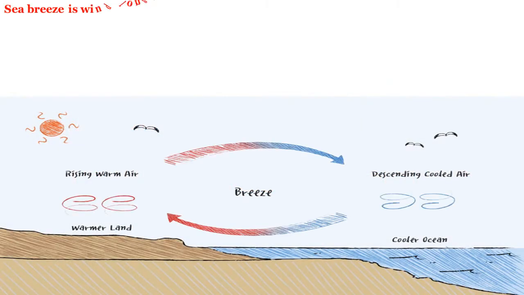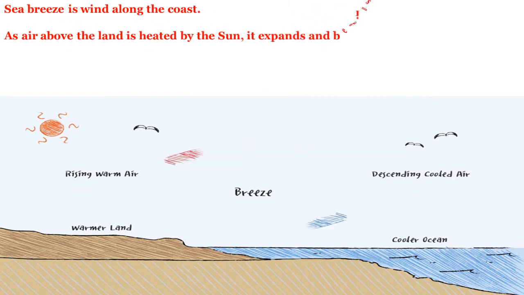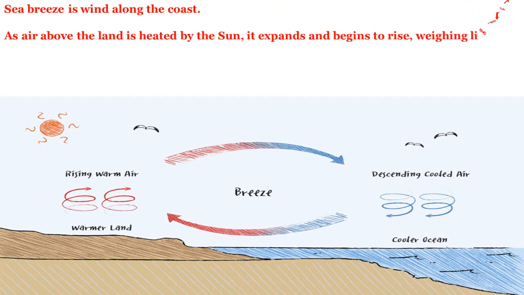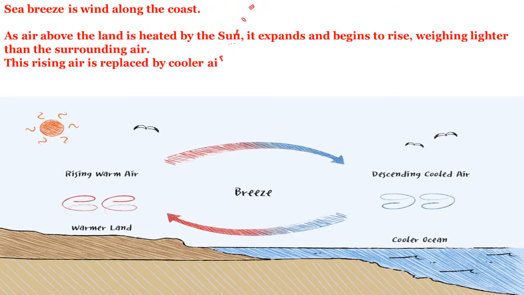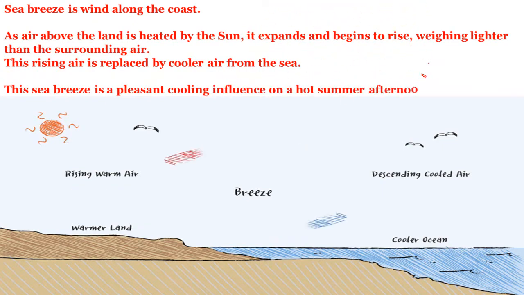Sea breeze is wind along the coast. As air above the land is heated by the sun, it expands and begins to rise, weighing lighter than the surrounding air. The rising air is replaced by the cooler air from the sea. This sea breeze is a pleasant cooling influence on a hot summer afternoon.